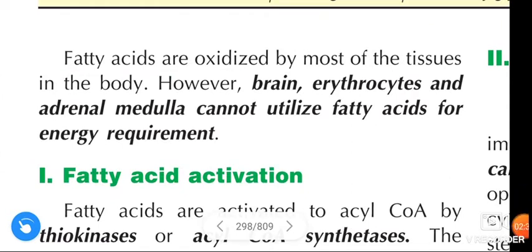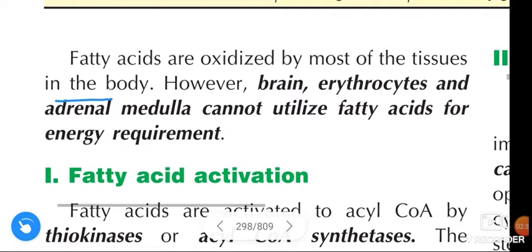Fatty acids are oxidized by most of the tissues in the body.